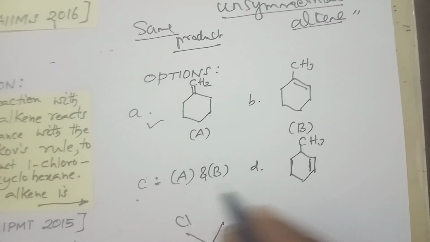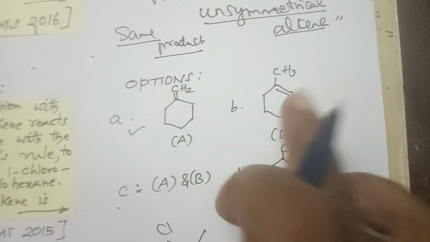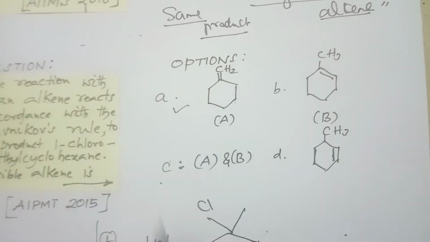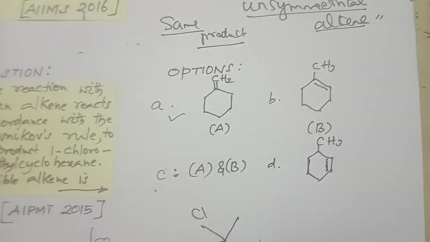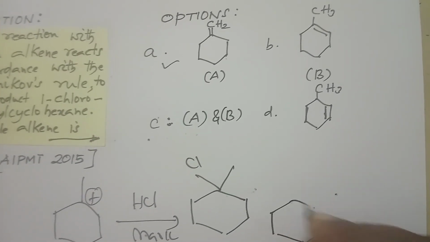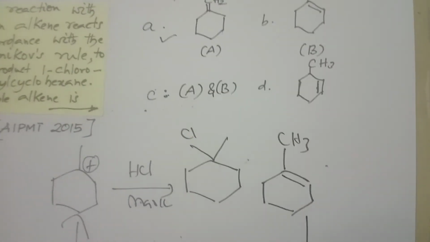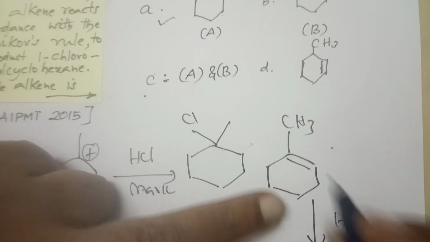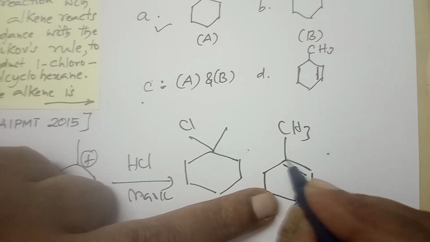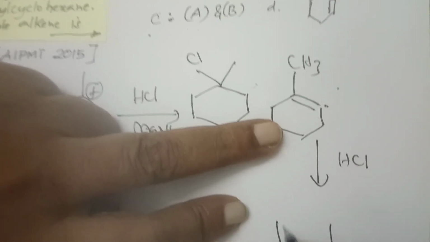Then you have one more option, A and B. We have to try for this. Instead of working backward, I am going forward, which is easier. What is written is taken as it is. Now what is the first step? The first step is HCl, and hydrogen goes to the richer carbon, the one with more hydrogens.